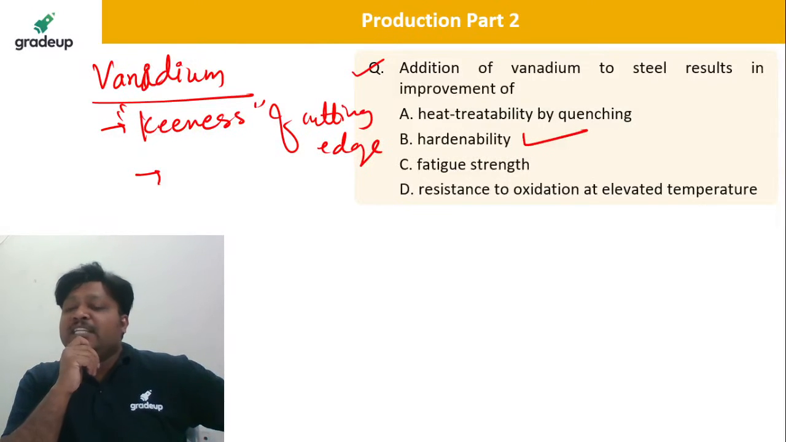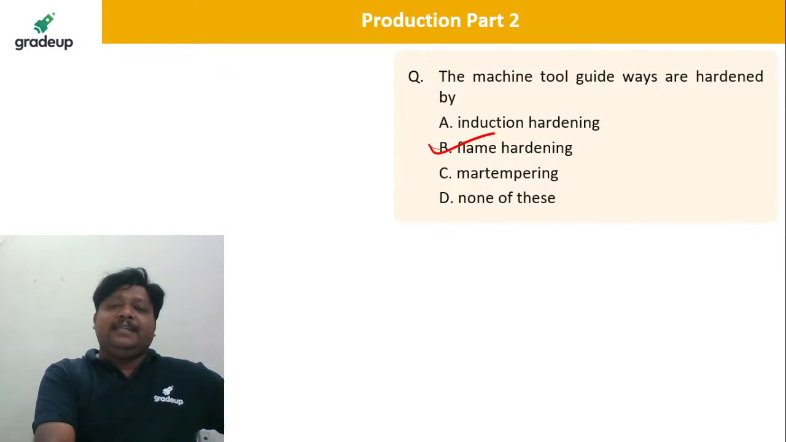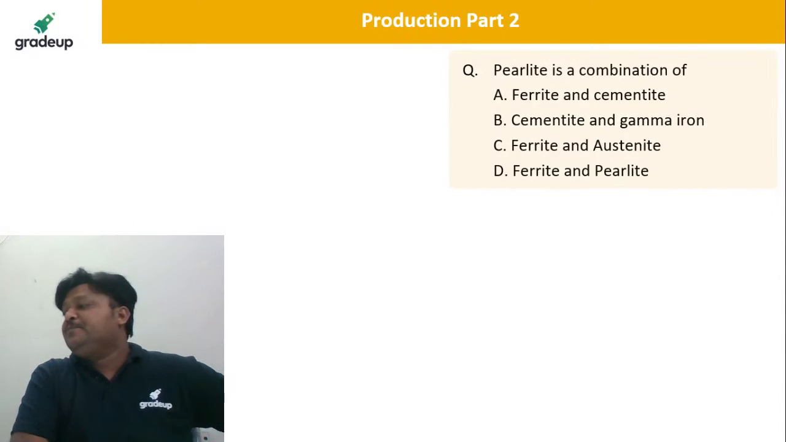Gamma is the gamma austenite here. Gamma iron or gamma austenite, from 910 to say 1400. That is gamma austenite. Okay, take the next question.